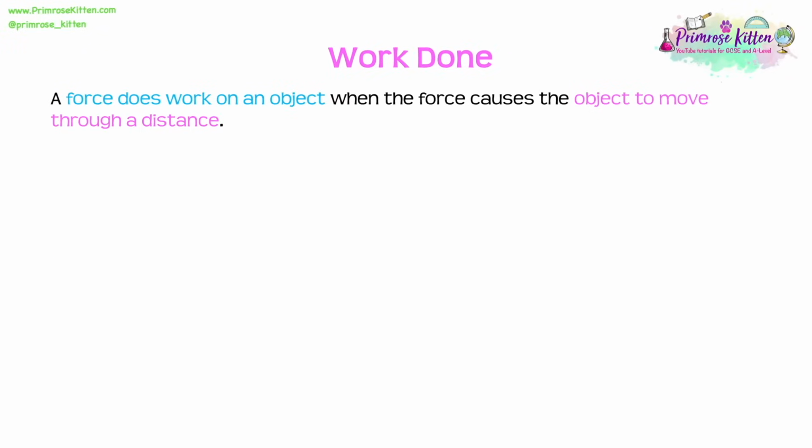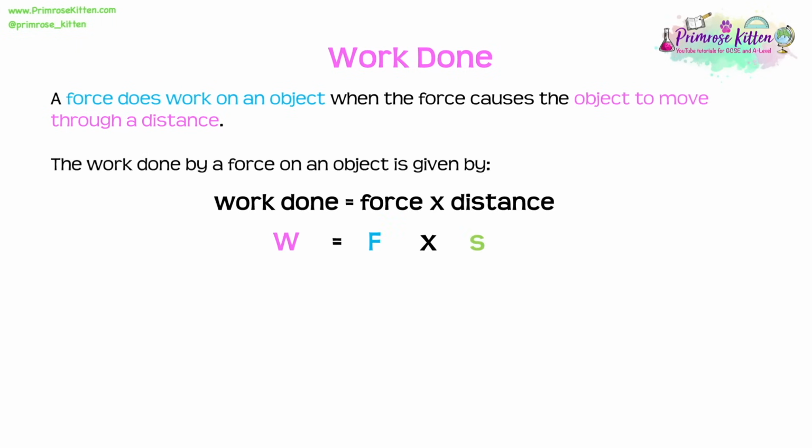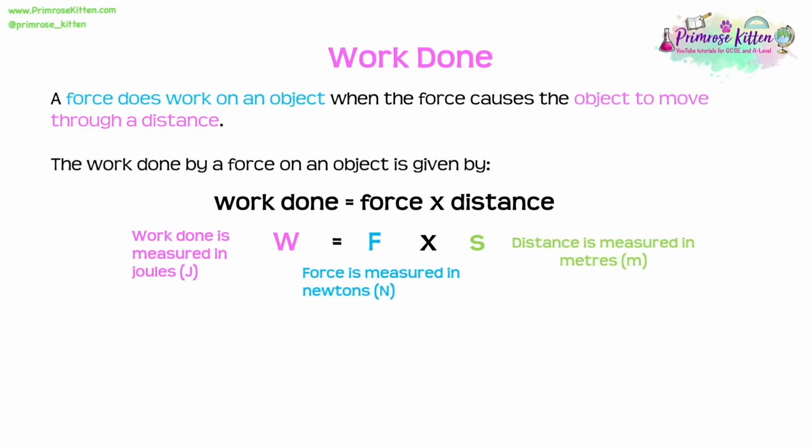A force does work on an object when the force causes the object to move through a distance. The work done by a force on an object is given by work done equals force times distance, where work done is measured in joules, force is measured in newtons, and distance is measured in meters.